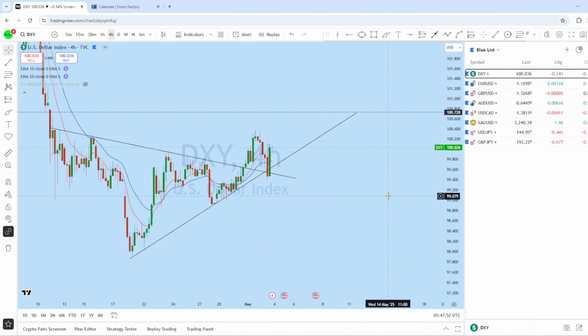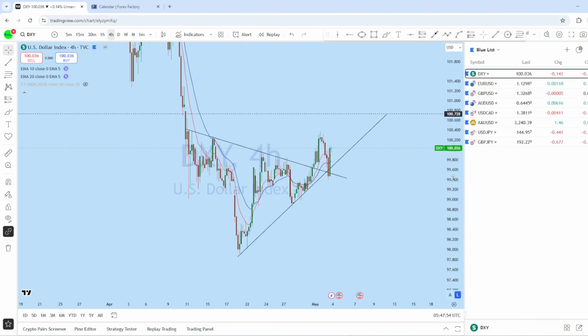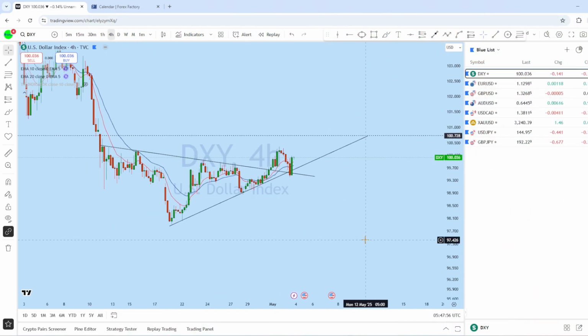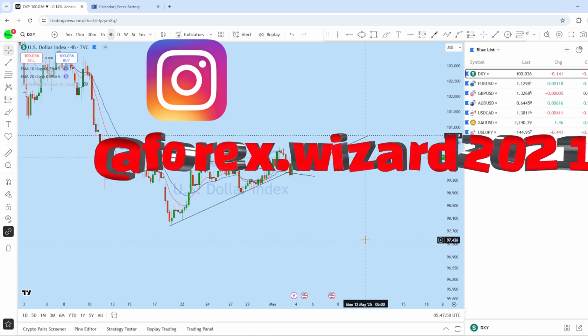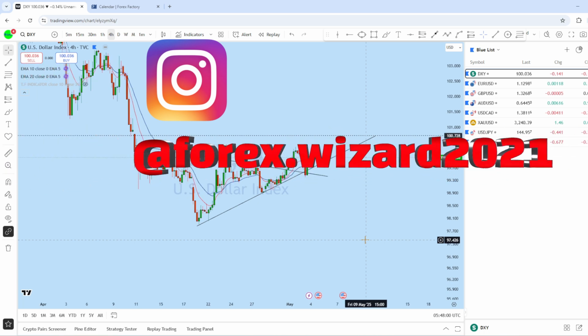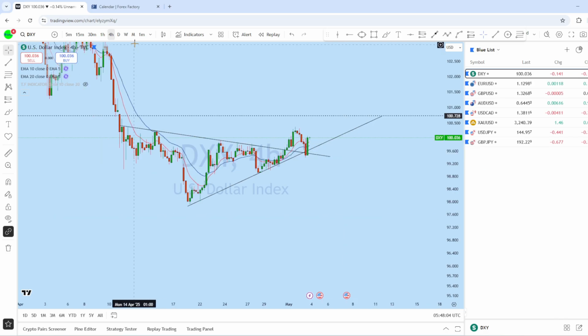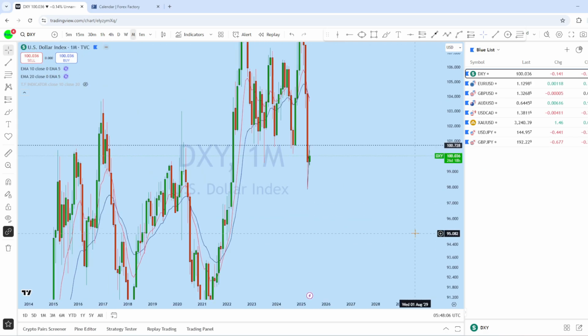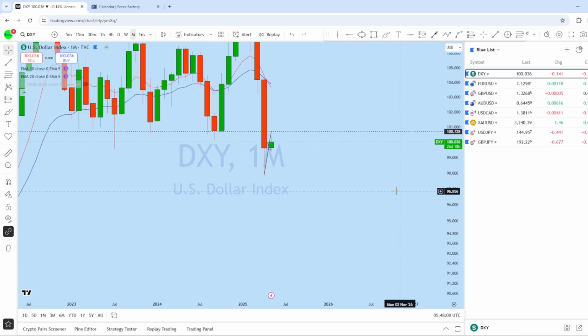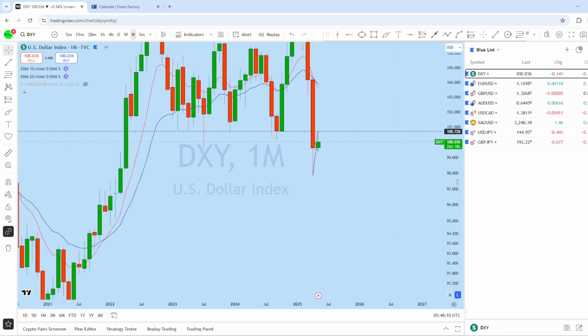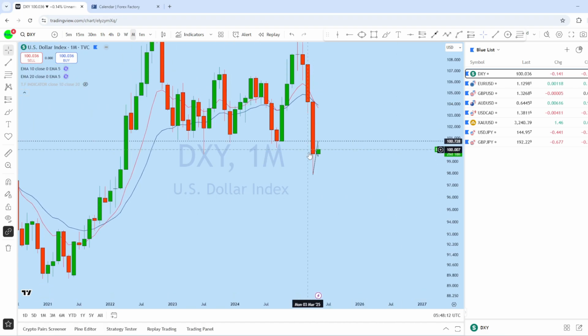Okay, so let's begin first of all with DXY, as DXY will give us clear direction for EURUSD and all the USD pairs, including XAUUSD. Starting first of all with the bigger picture, looking at the monthly chart to see the overall direction in this market. From the monthly, we can see that the monthly candle closed with a huge bearish candle,